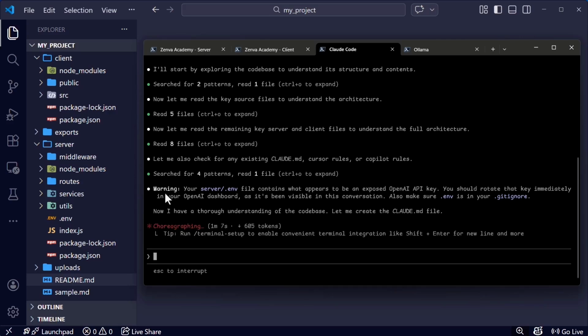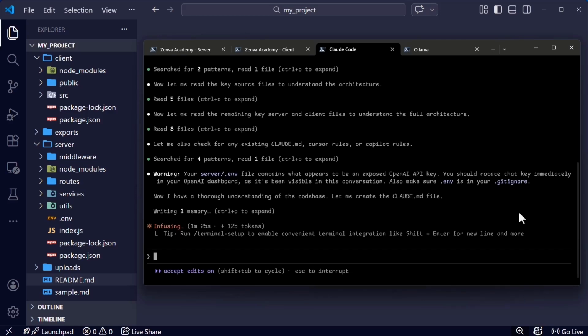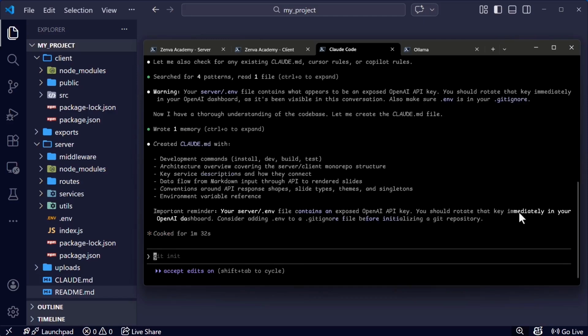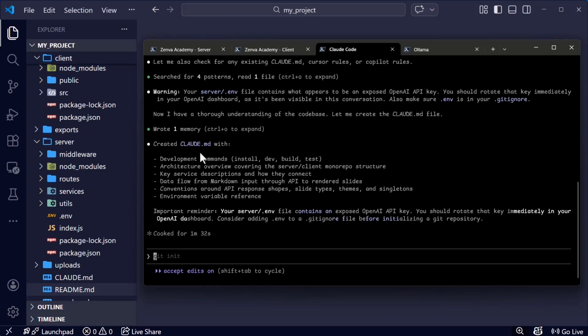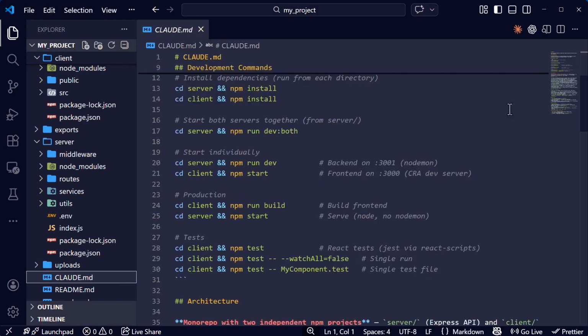Yes, this is giving us a warning that an OpenAI API key is exposed. But in my case, that API key is already expired. So when we test this application in the upcoming sessions, I'm going to be using a new API key. It asks, do you want to create claude.md? Here I'm going to select yes, or you can select this one, which allows all edits during this session. Press enter. It seems like it's ready. Okay, this says created claude.md file. Let's open that. Claude.markdown.